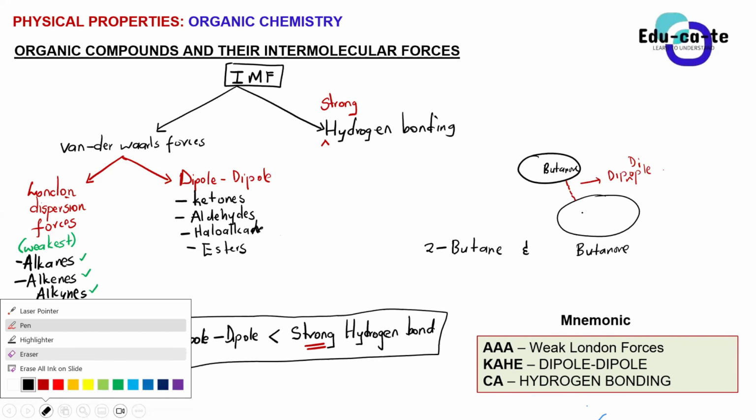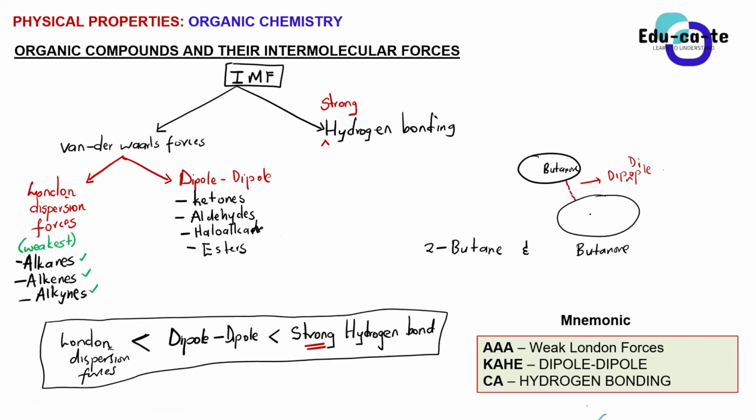Butanone, sir. Yes, it is butanone. Because butanone is a ketone, since the end of the name is -one, whereas butane is an alkane. We know that alkanes form weak London forces, whereas ketones like butanone form stronger ones. The dipole forces are stronger compared to the London dispersion forces. So that's how we compare them.